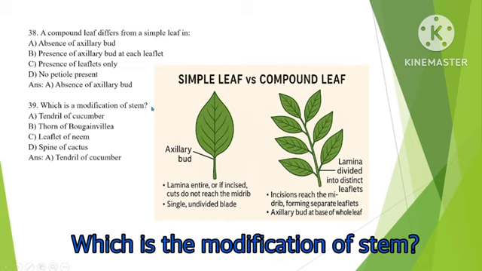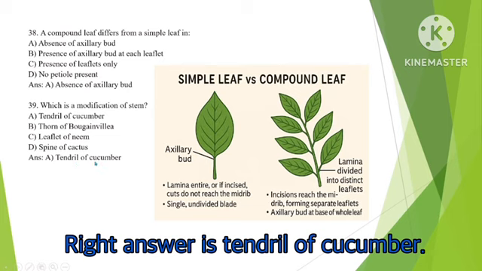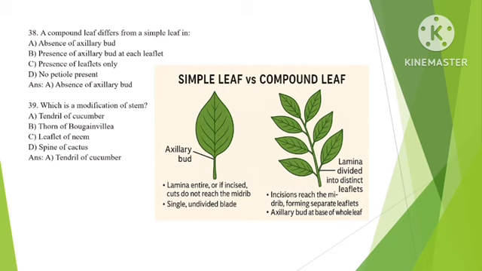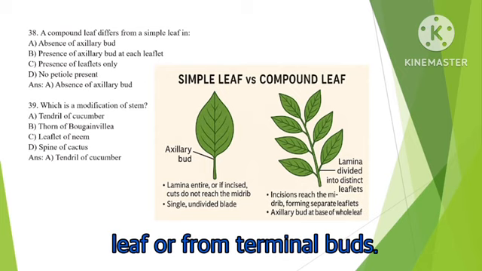Which is a modification of stem? Right answer is tendril of cucumber. In cucumber, the tendrils are modified stems used for climbing. These stem tendrils arise from the axil of a leaf or from terminal buds.